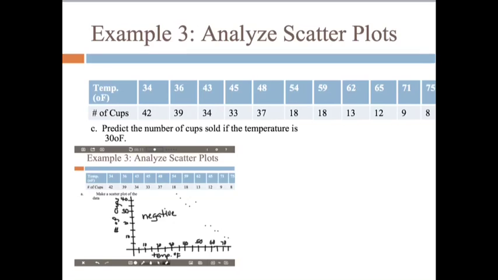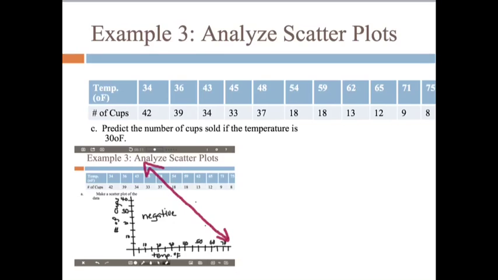We already said that there's a negative trend going on, right? As the temperature goes up, the number of cups of coffee goes down, so there's a backwards trend in a sense, or a negative relationship.